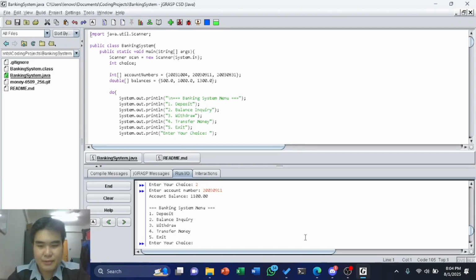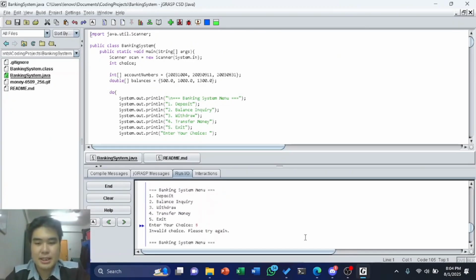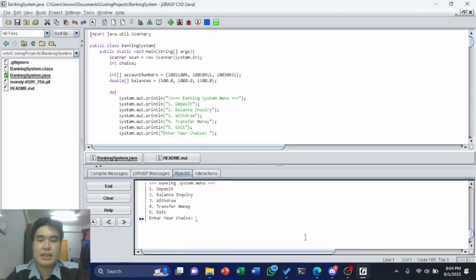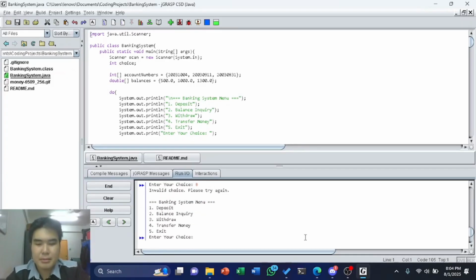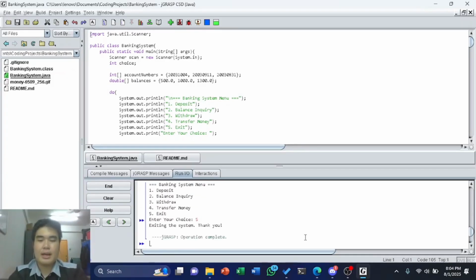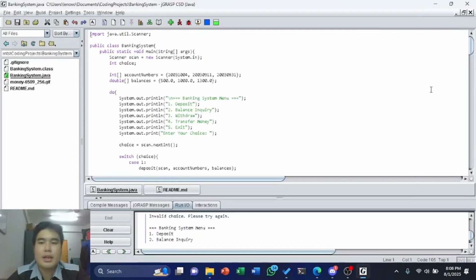And then if we press 5, we will exit the main menu. If we press a number that isn't part of the main menu, like 8, you will get a message saying that it is an invalid choice. Please try again. If I want to exit the main menu, I will simply press 5, and we have exited the system and ended the program. Thank you.